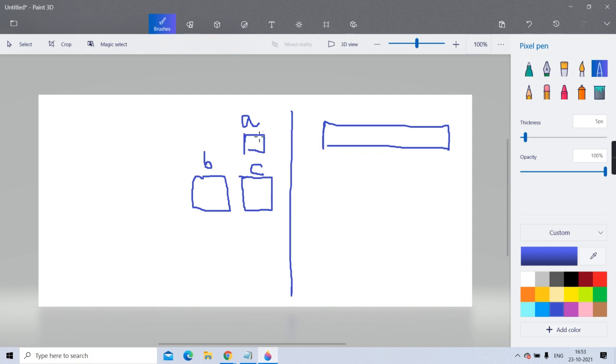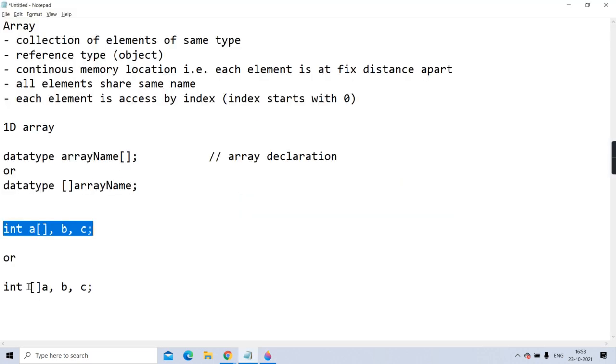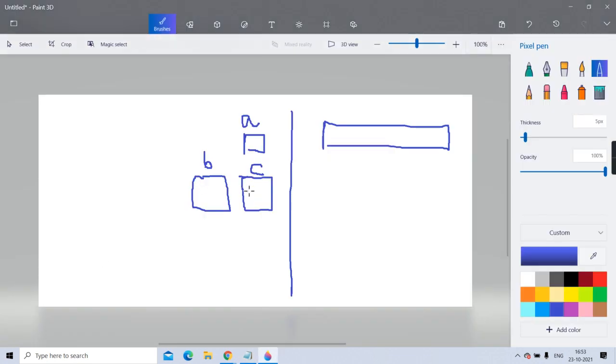So a is going to contain the reference, and b and c are simple integer variables in which an integer is stored. But in the second case, see here, I wrote square brackets before. In that case, all three are array declarations. Means in this case it is saying all three are going to hold a reference of an array. B also will hold the reference of an array, and c also is going to hold the reference of an array. I hope it is clear.